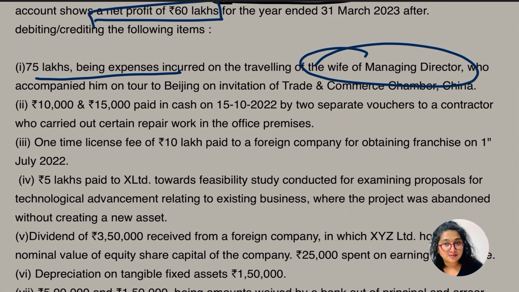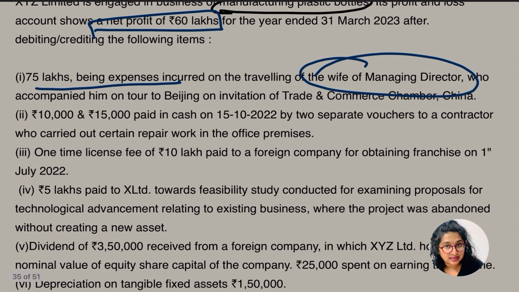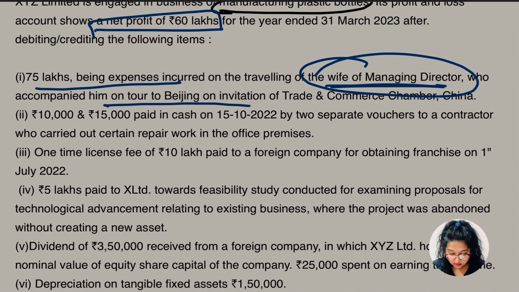Now, the very first question comes to our mind. Usually, business expenses are allowed, right? This is revenue expenditure, which is done because of business. Let me complete the sentence first. 75 lakh being expenses incurred on traveling of the wife of the managing director, who accompanied him on the tour to Beijing on invitation of the Trade and Commerce Chamber, China. We know if any expenditure is done due to business, it is going to be allowed. That is revenue expenditure.